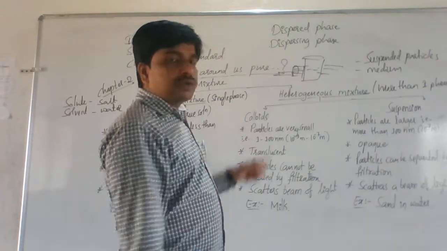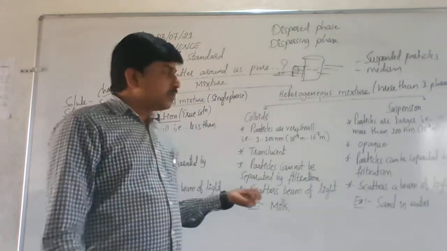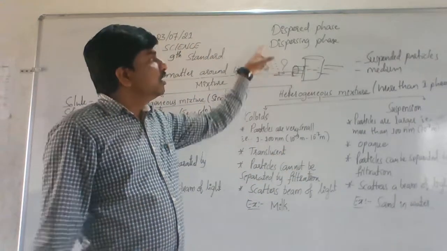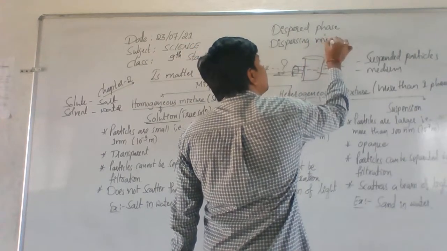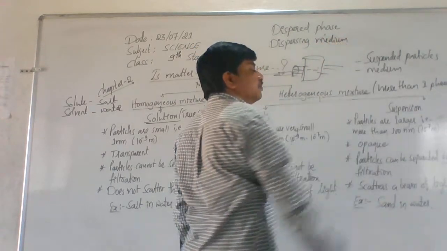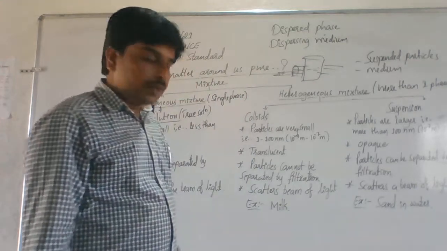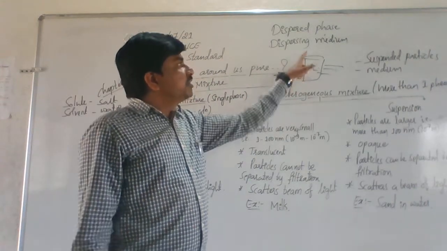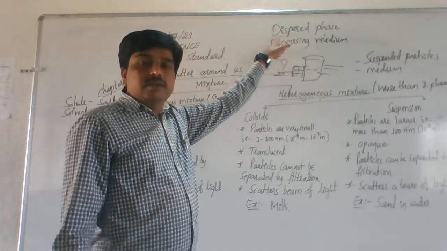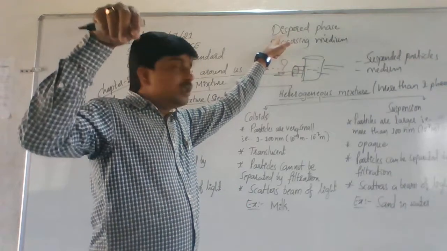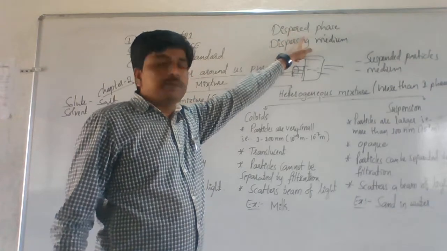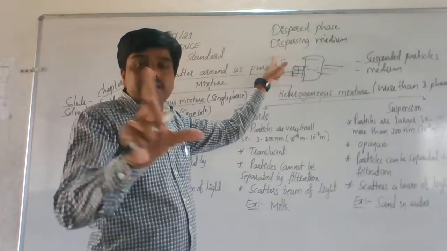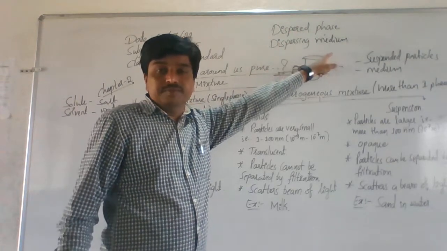Understand? Here also in colloids, you have seen the two phases, dispersed phase and dispersing medium. So the milk is the dispersing medium. The particles present in milk are the dispersed phase, and milk is said to be the dispersing medium.